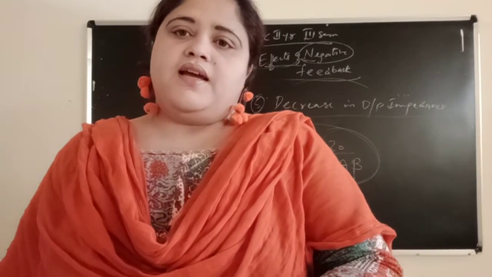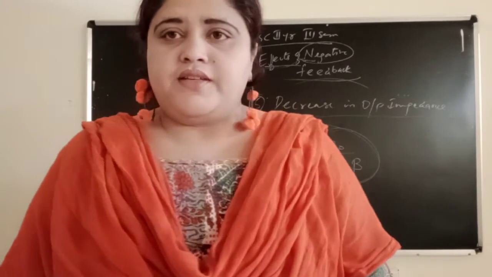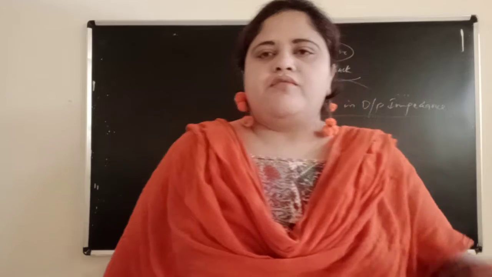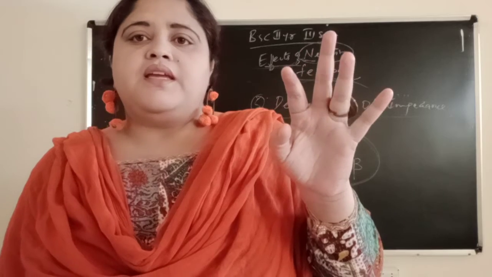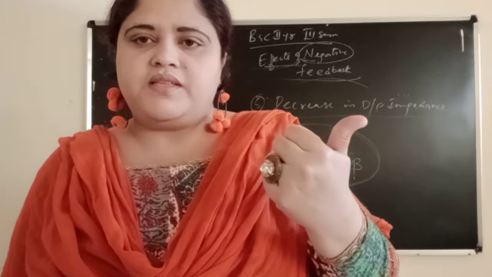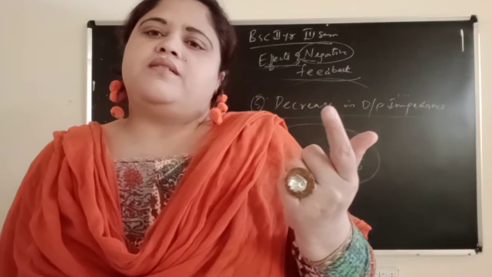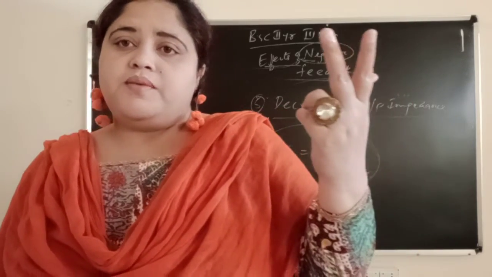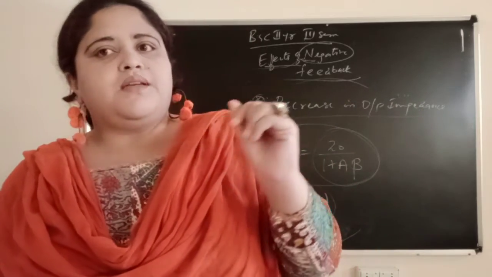In my next class I will complete the remaining topics of unit 3, second chapter. So these are the effects of negative feedback, five of them: gain stability, increase in bandwidth, decrease in noise, increase in input impedance, decrease in output impedance. Gain will be stable because AF equals 1 by beta. In bandwidth, the upper cutoff frequency will increase, so bandwidth will increase. In decrease in noise, the noise produced at the output is fed back to the input, so noise will decrease. Noise formula NF equals N by 1 plus A beta.